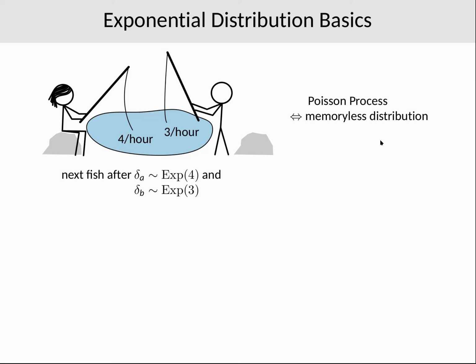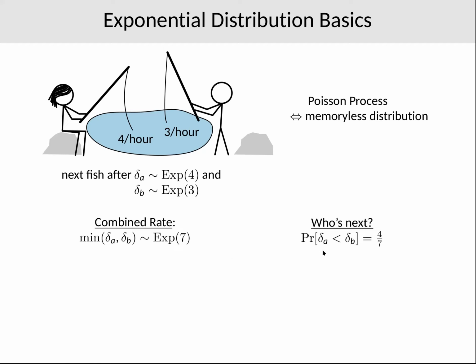And in other words, the delay delta A until Alice catches her next fish has exponential distribution with parameter 4, and for Bob it's the same with parameter 3. This means then that together they catch fish with a rate of 7, meaning the minimum of delta A and delta B has exponential distribution with parameter 7. And moreover, the probability that Alice catches a fish before Bob does is 4 over 7.